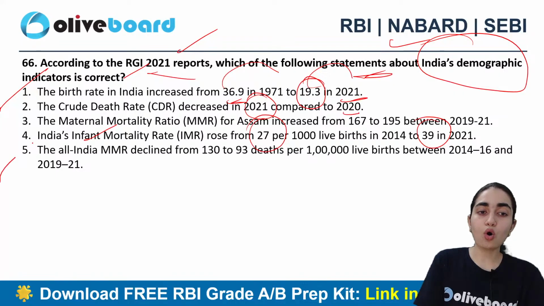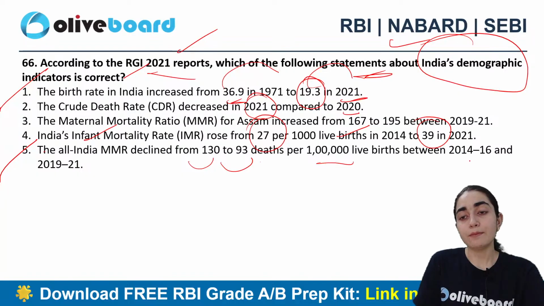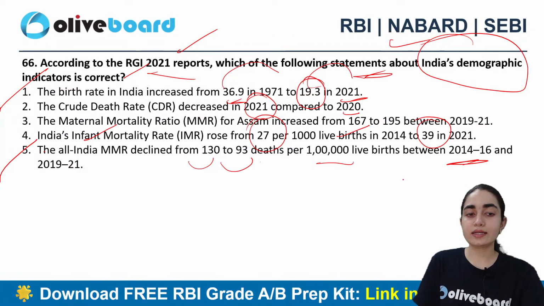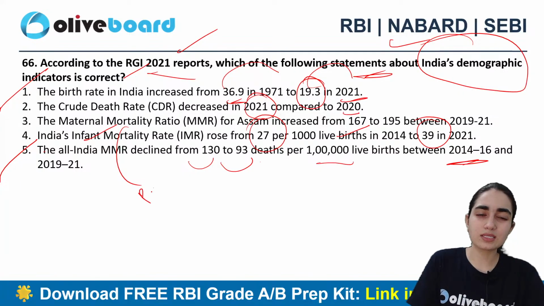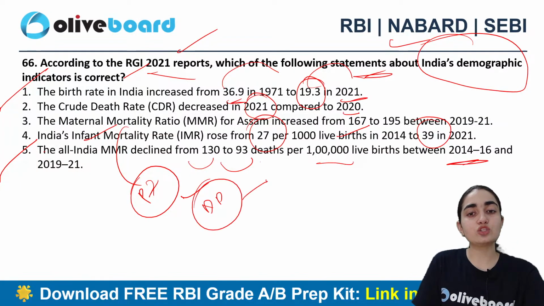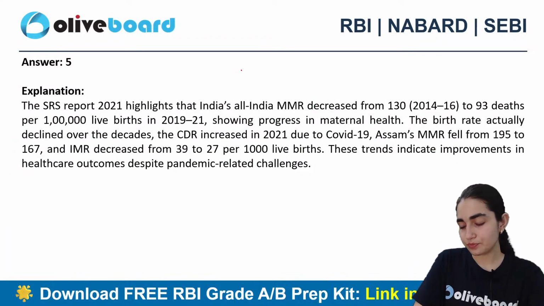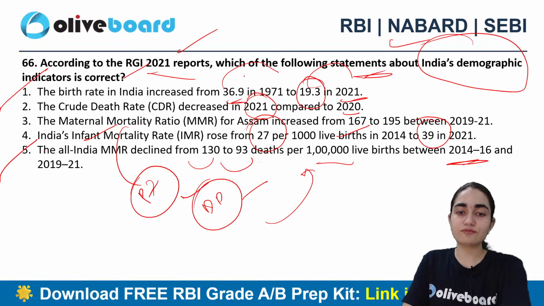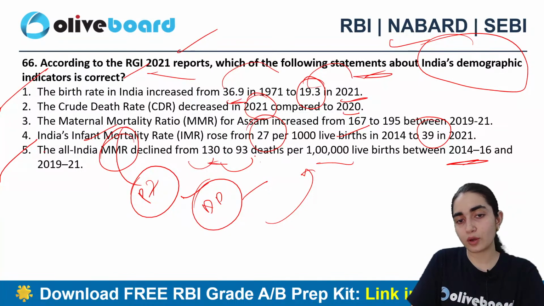The all India MMR has declined from 130 to 93 deaths per 1 lakh live births between 2014-16 and 2019-21. Remember, this is important for your Phase 2 also, because there is a high chance a question can be asked in Phase 2 about the demographic dividend, so you can mention this entire data there. Most people are answering B, but the correct answer here is 5 only. The maternal mortality rate specifically has decreased from 130 to 93.